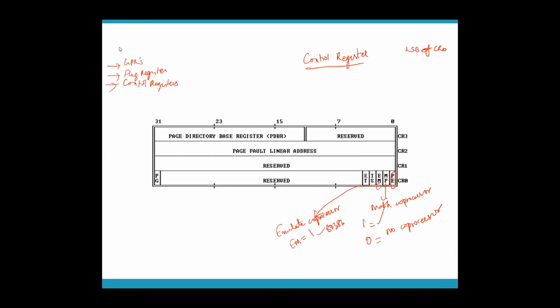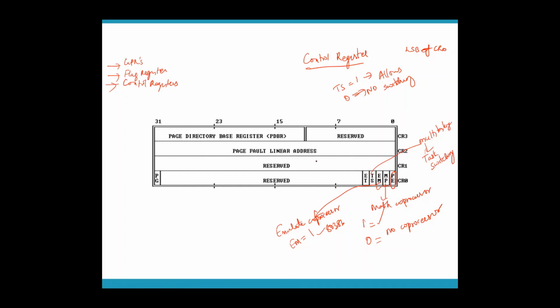TS means task switching. I told you that 80386 can perform multitasking, right? Yes, I told you that 80386 can perform multitasking. So TS means task switching. Obvious. So TS equal to 1 means it allows task switching. That means you can execute multiple programs simultaneously. If TS equal to 0, it means no task switching. That means multiple programs cannot be performed simultaneously. So TS will tell you whether multitasking can be performed or not.